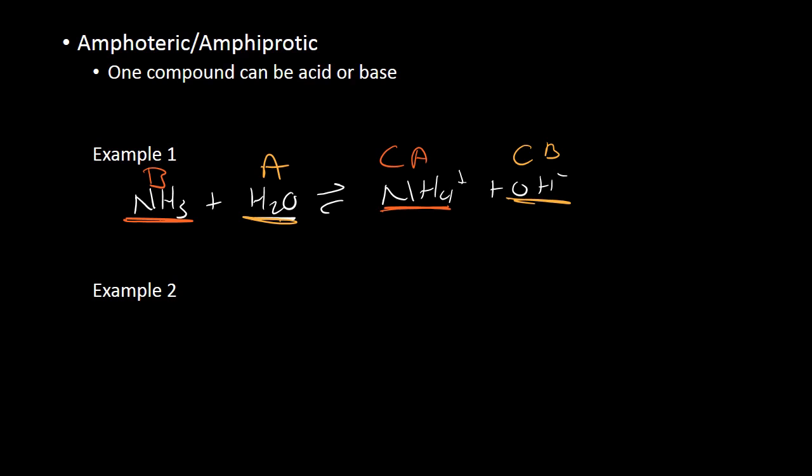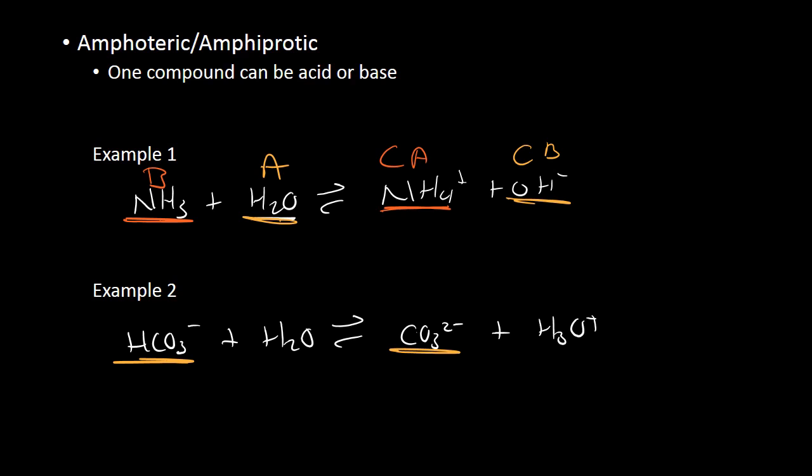Another example is if you take HCO3, which is a dissociated form of carbonic acid, react that with water. You get CO3 minus and H3O plus. All right, so who lost that hydrogen? Well, HCO3 lost that hydrogen. So here you have your acid and your conjugate base. Water accepted that hydrogen, so that was our base, making our conjugate acid. So these are two situations where water could go either direction.